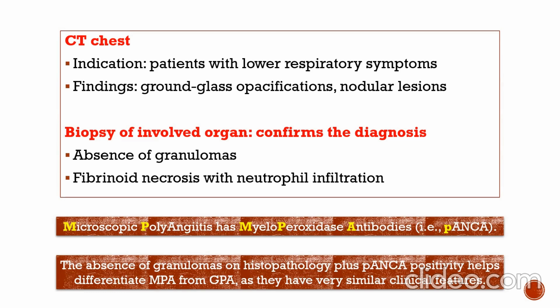Biopsy shows absence of granulomas, and fibrinoid necrosis with neutrophilic infiltration. Microscopic polyangiitis has myeloperoxidase antibodies, p-ANCA. The absence of granulomas on histopathology plus p-ANCA positivity helps differentiate microscopic polyangiitis from granulomatosis with polyangiitis, as they have very similar clinical features.